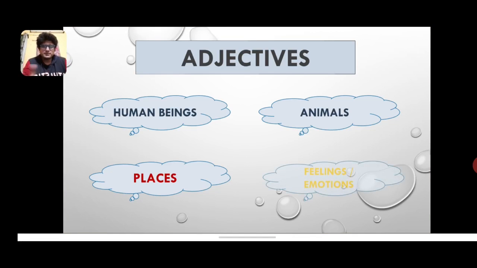Next, we've got feelings, emotions, as we've already discussed. We've discussed in abstract nouns that every abstract noun has a certain adjective related to it. Similarly, every adjective of quality has certain feelings and emotions. Once you develop a momentum with these words, with these concepts, you will understand that this word belongs to adjective and this word belongs to emotion.